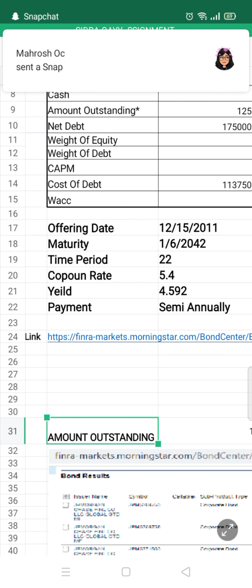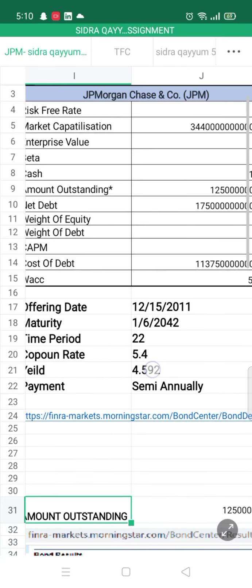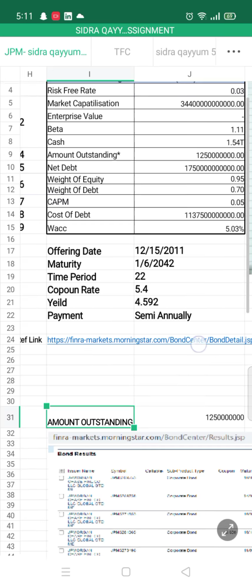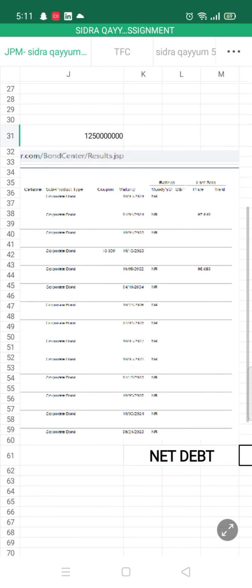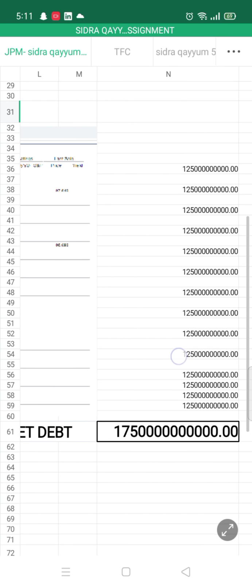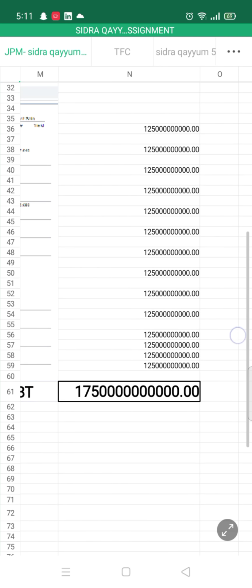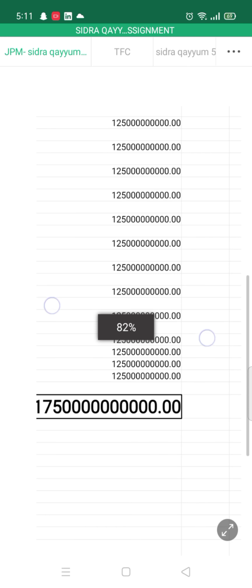So time period is 22, which I've already told you. Coupon rate is 5.4, yield is 4.592 and the payment, which we will use, is semi-annually, meaning 2. So the amount outstanding is 125 trillion. The amount which is given here, net debt is 175 trillion and this one is the sum of all amount, all debts.